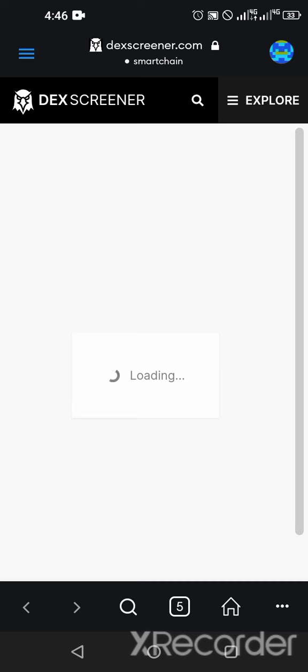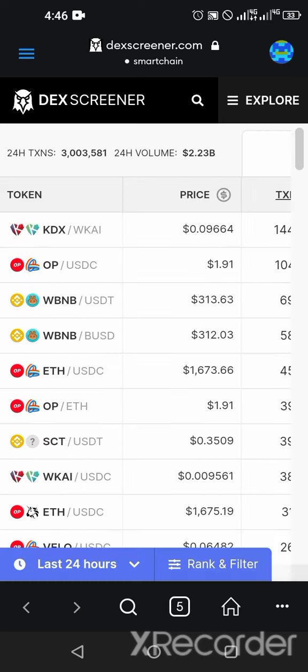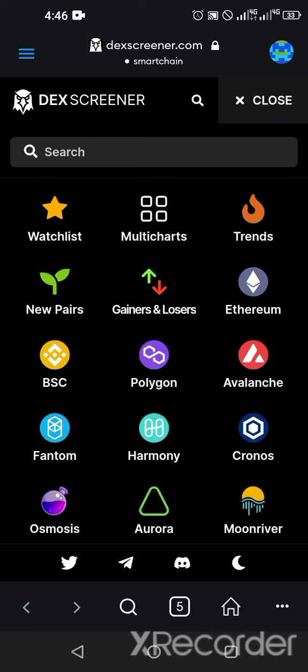It is a wonderful tool to analyze your coins. So go to Explorer. On Explorer, you will see whitelist, multi-chart, and trend. Here in trend, you will see the crypto assets that are trending. New pairs are newly added pairs within 24 hours, and then there are the top gainers and losers.